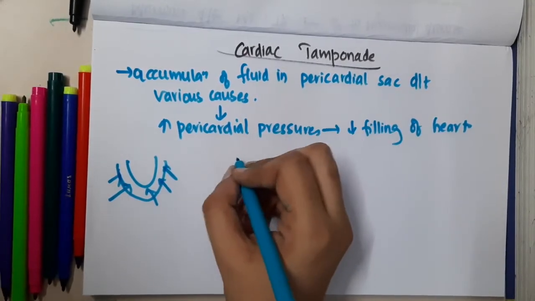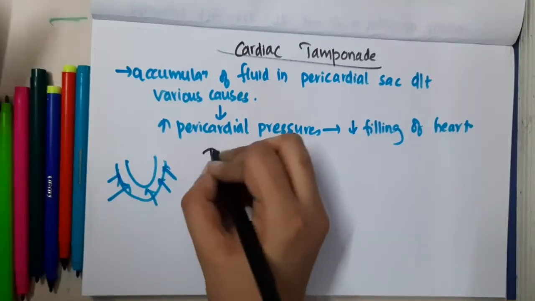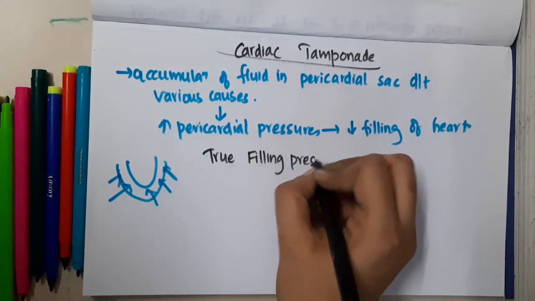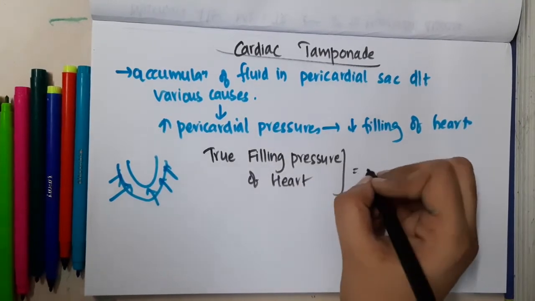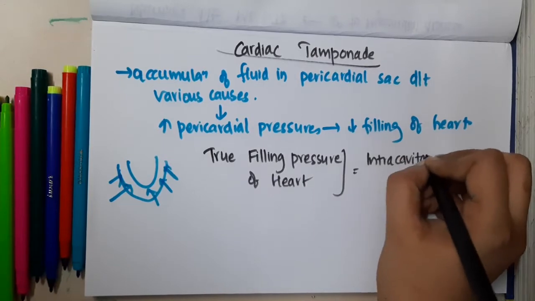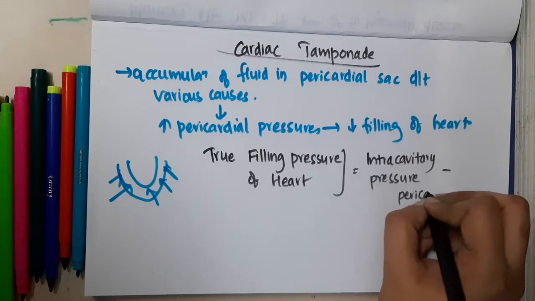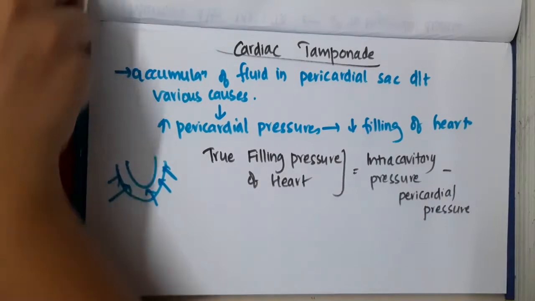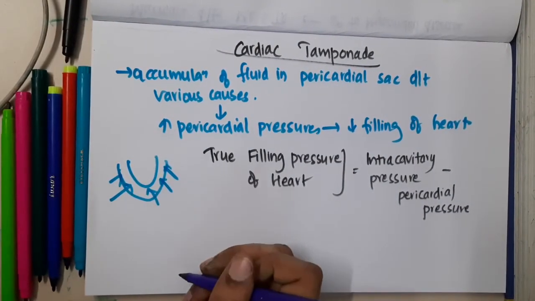for filling of the heart, there is one important formula. True filling pressure of the heart is equal to intracavitary pressure minus pericardial pressure. Okay.